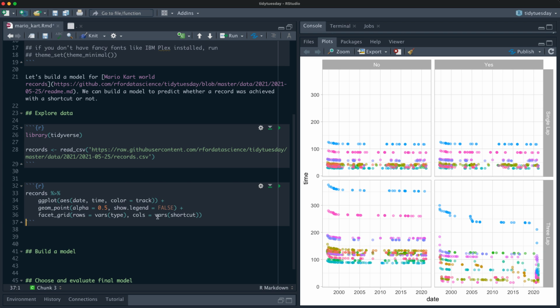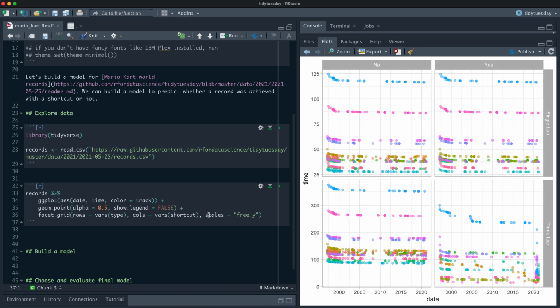Nice. Okay, let's make the scales free like that. Okay, so we've got no shortcut in this column and yes shortcut this way. We've got single laps and 3-lap times here, or like when they were made.